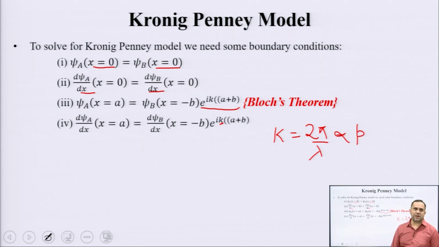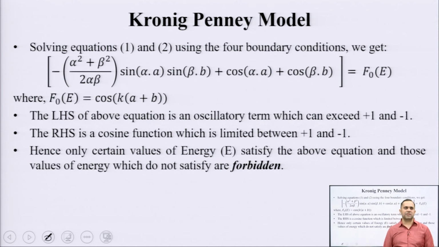And we will see later on that your energy band diagram is nothing but a variation of energy of an electron with k, which is nothing but momentum. Once you solve these equations with the 4 boundary conditions, this is the kind of solution which you get. We only need to analyze the solution and not focus upon the actual derivation of this solution.